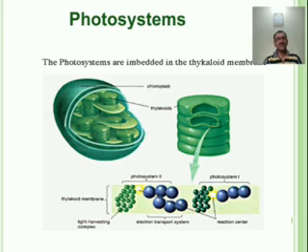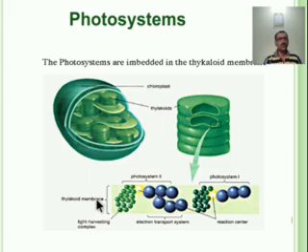Thus, each unit would contain 250 pigment molecules. The photosynthetic unit is made up of 250 to 300 chlorophyll molecules.